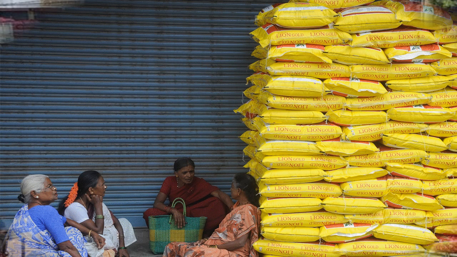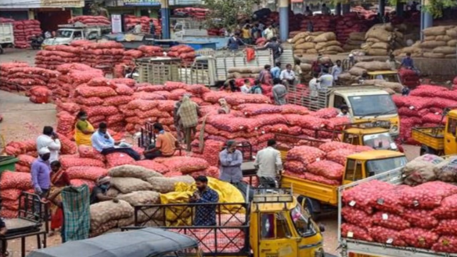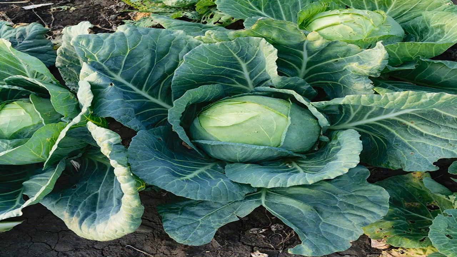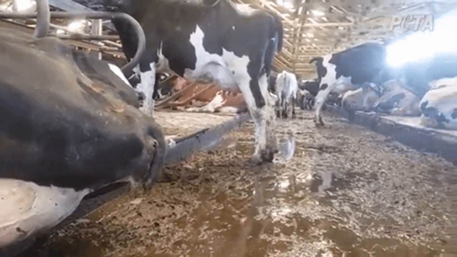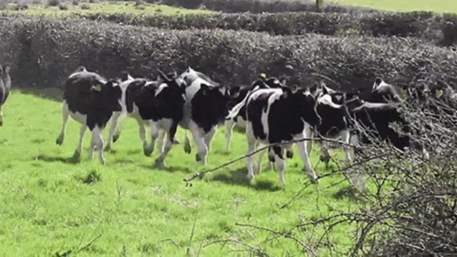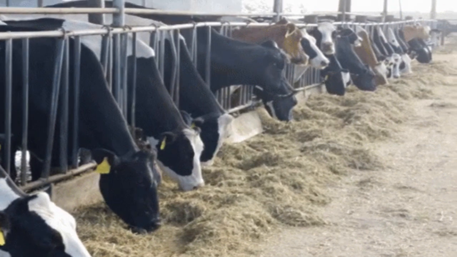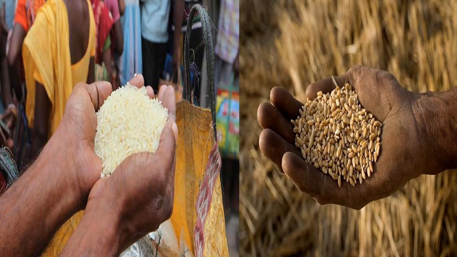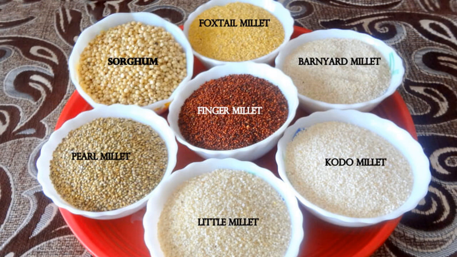Same way, distance from the market also matters. Farms producing perishable crops like vegetables and those rearing cattle for the dairy industry are usually located near cities and towns, as these products need to be consumed within a few days. Farms producing non-perishable crops like grains and millets need not be located close to the market.